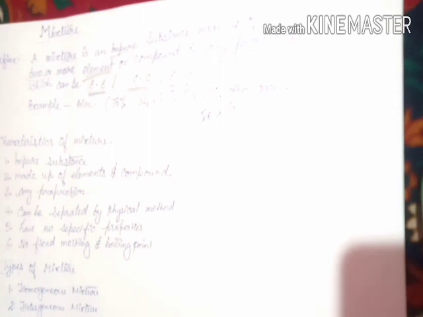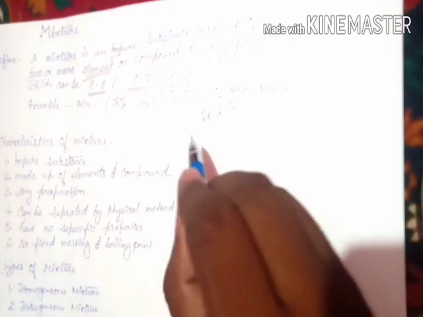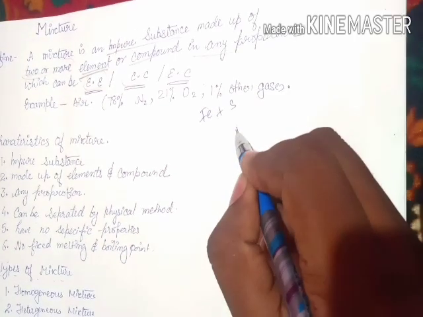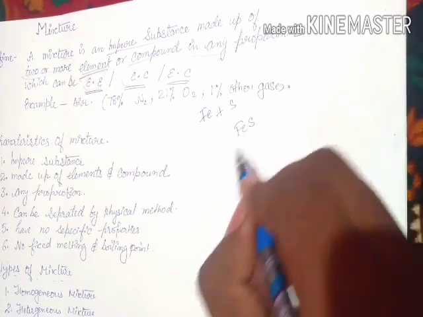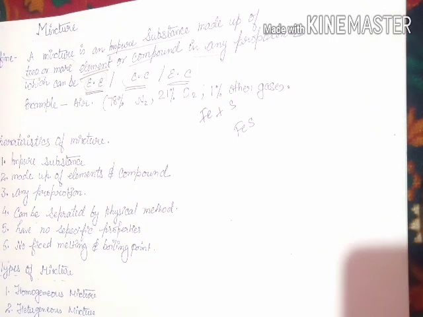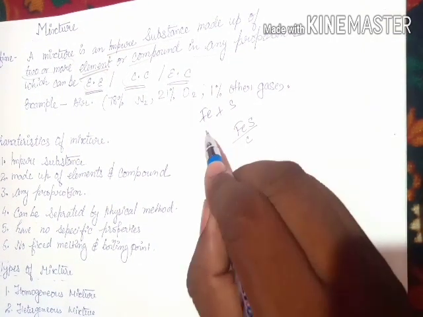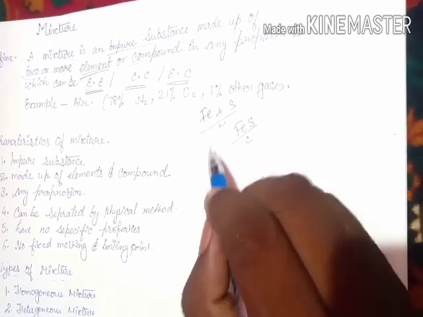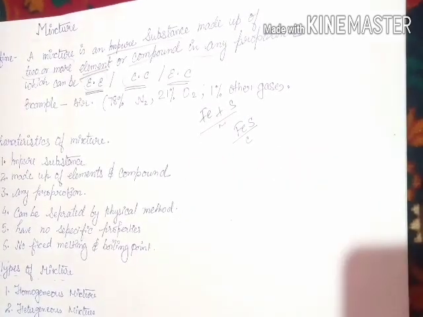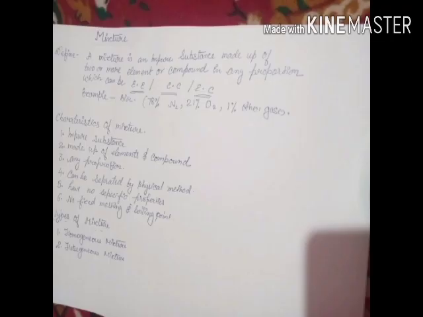And when this mixture is heated, it becomes iron sulfide. So this is a compound and this is a mixture. I'll tell you the characteristics of this mixture shortly.